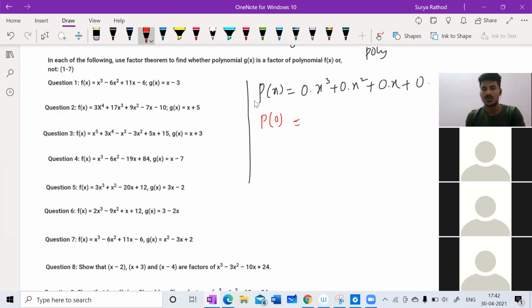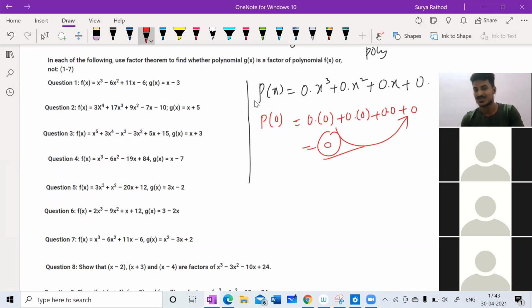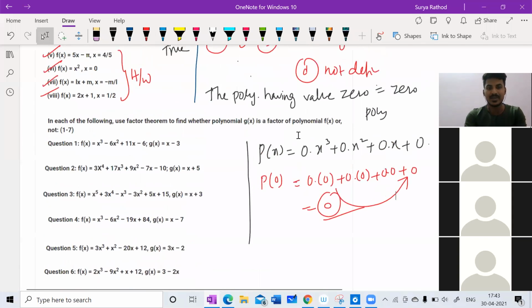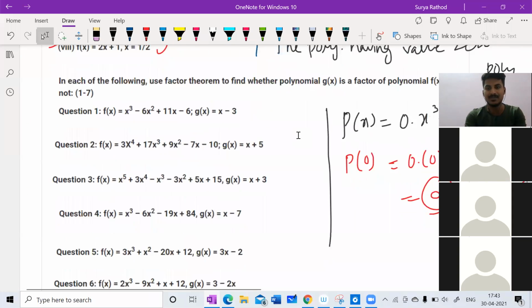Yes, sir. So 0 into 0 plus 0 into 0 plus 0 into 0 plus 0. Sum of all 0 is going to be 0 only, right? Now, could you say, please, this is not defined? We cannot say, right? So sum of all 0 is going to be given 0. So 0 is the answer. Getting my point? Shall we go for the next question without wasting time?